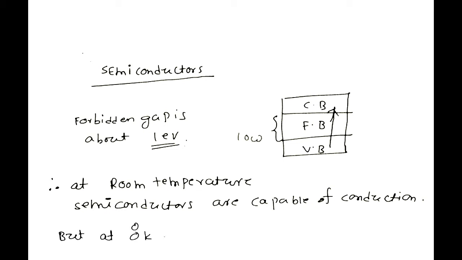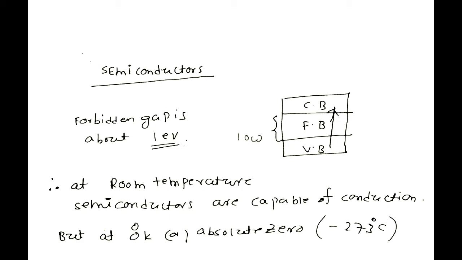But at 0 degree Kelvin, or absolute zero, that is minus 273 degrees centigrade, all the electrons of the semiconductor material are locked in the valence band.